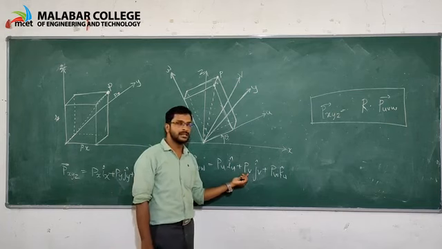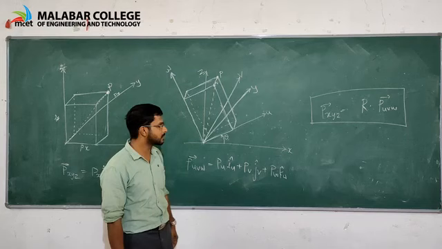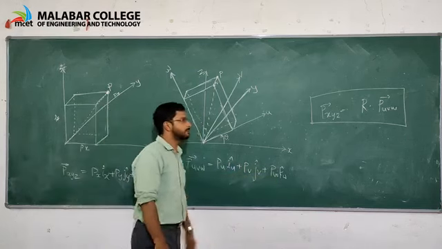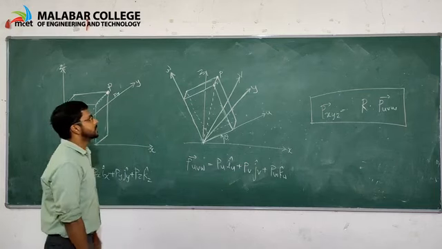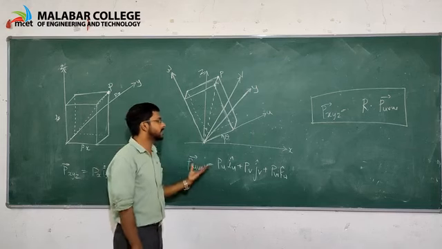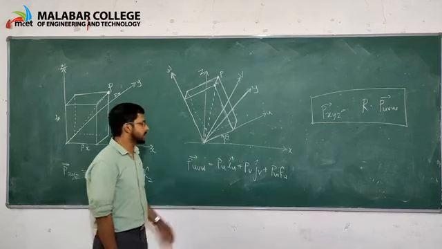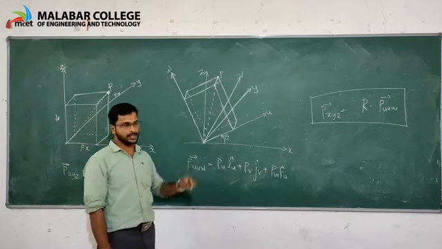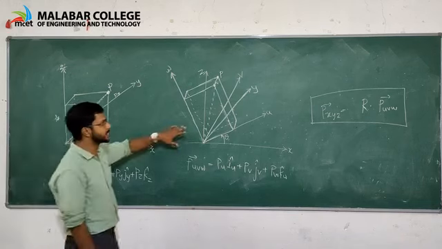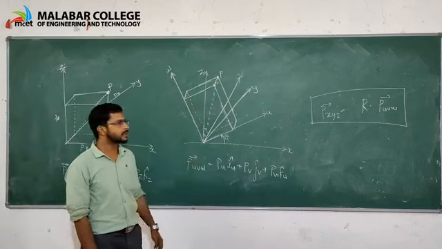Similarly, Pv is the V component of vector P, jv is the unit vector along the V axis, and similarly Pw and kw. Similarly, we can create many frames like XYZ, UVW and so on. Here we are only considering two frames: the older frame XYZ and the new frame UVW created by the rotation of the object.